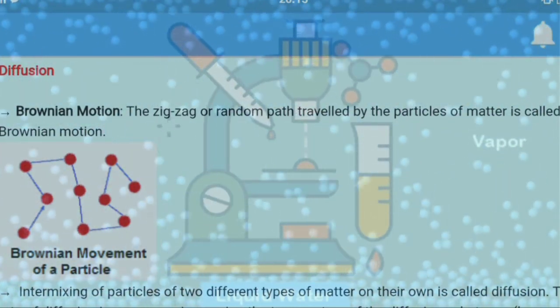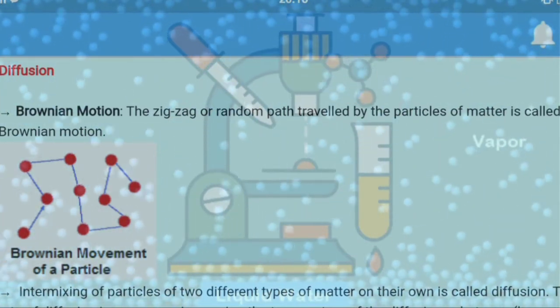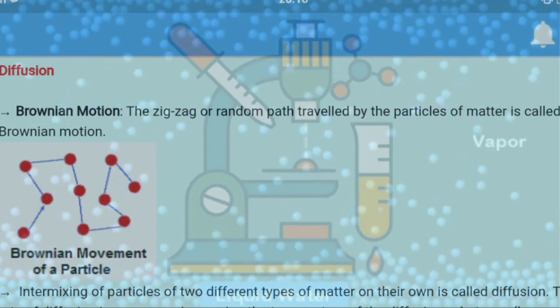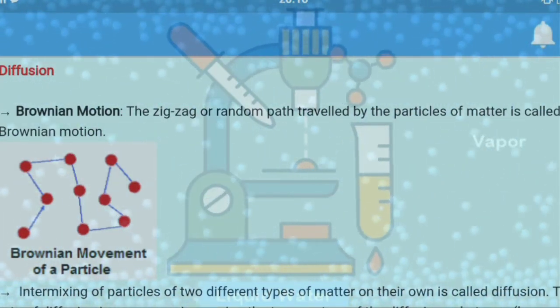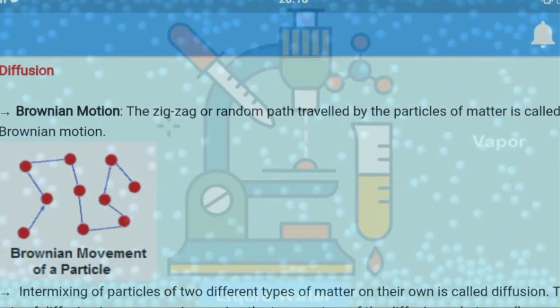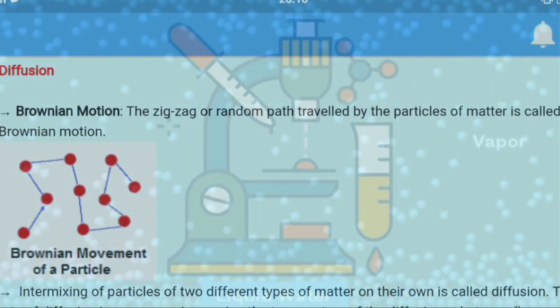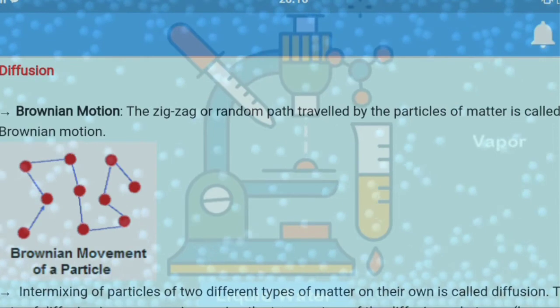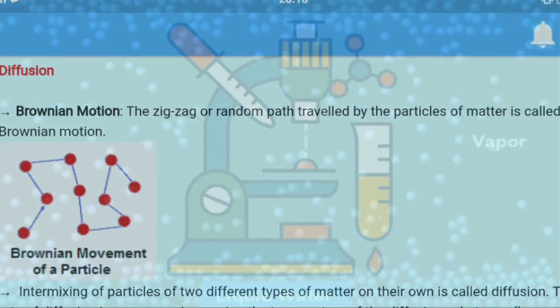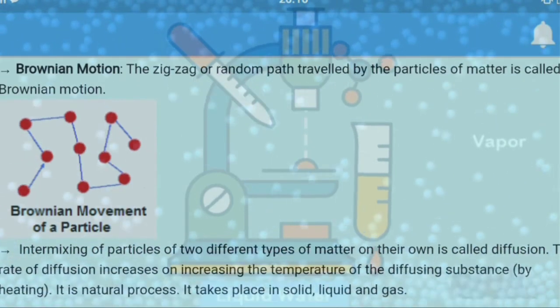And the smell of the hot sizzling food reaches your nose. But if the food is not warm, then what will happen? The motion, the velocity of the particles will be slow. They will not be moving faster, meaning the kinetic energy will be decreased at the low temperature. But when the temperature is high, it is increased. The motion, the kinetic energy possessed by the particles also increases.